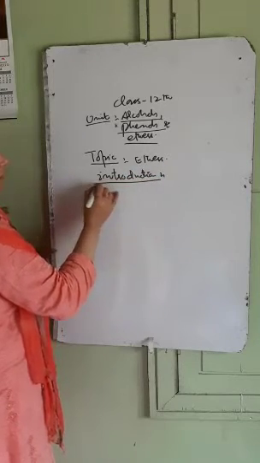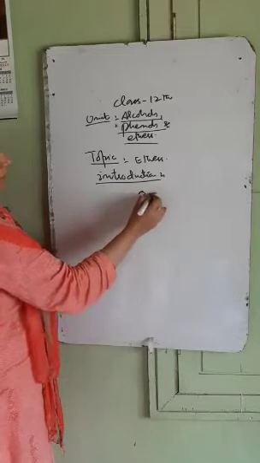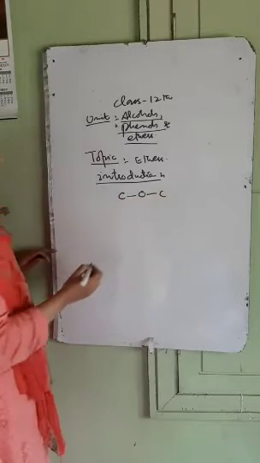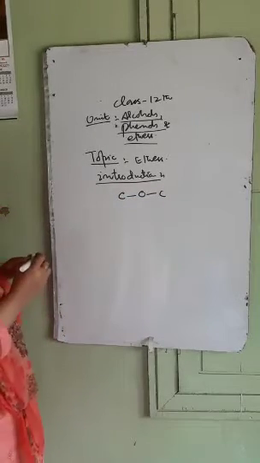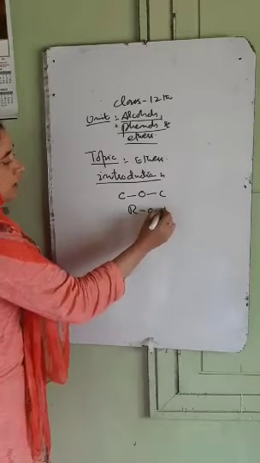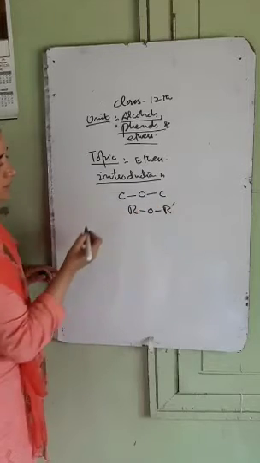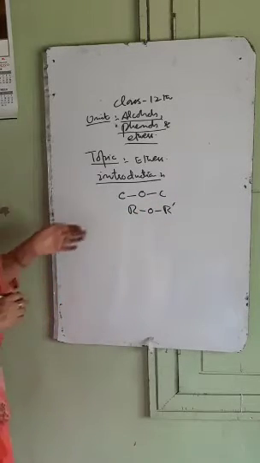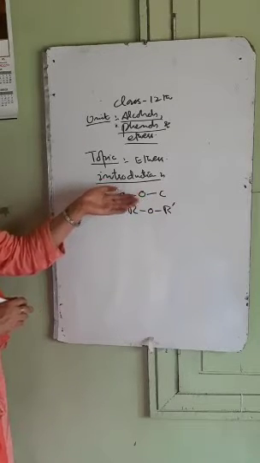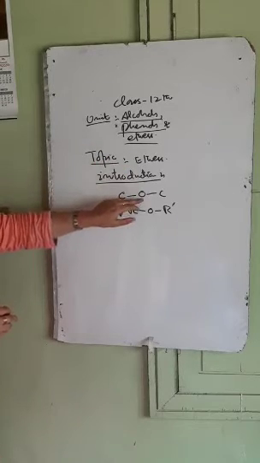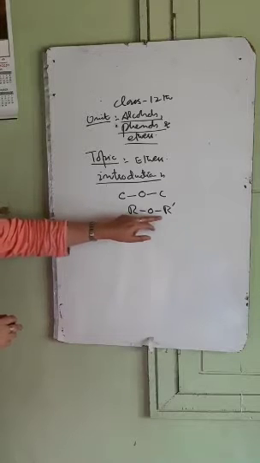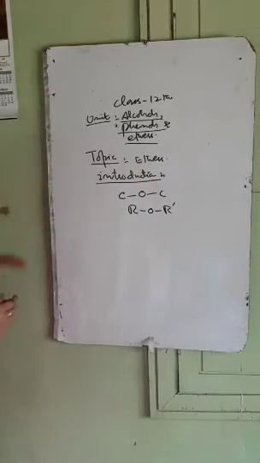Ethers are the organic compounds which contain COC linkage, that is oxygen linkage, are called as the ethers. So what are ethers? Their general formula is R-O-R dash. So the general representation of the ethers is ROR dash. First we will define: these are the organic compounds which contain oxygen linkage, and their general representation is ROR dash, are called as the ethers.